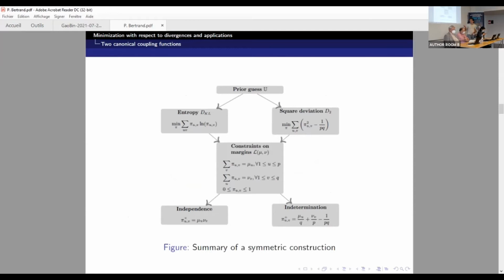And we end up having independence or indetermination as solutions. So in some sense, if we go back to the work of Csiszár, we can say that those are two canonical coupling functions, but we can invent a lot of them, except we restrict to these ones.